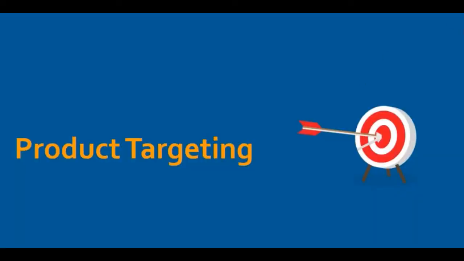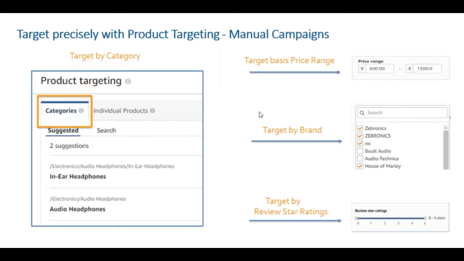Moving ahead, the next type of targeting that I had discussed before, which I will discuss in greater detail now, is product targeting. Product targeting helps you target a particular category. It helps you target a particular price range. You can also target by brand. You can target by particular star ratings also.